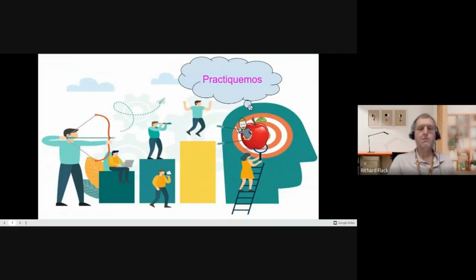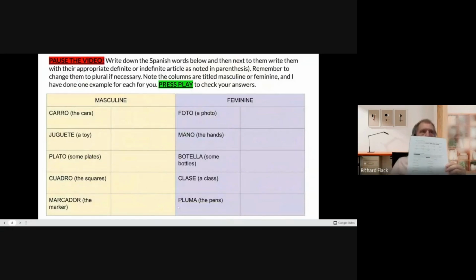Okay, it's time to practice. So now we're going to the sheet that's attached. Again, you did the top exercise on the last video. Now we're going to work on the bottom. You don't have to write down the words, they're already here. You've got the chart. On the left-hand side, I've given you some help. Left-hand side are masculine nouns.